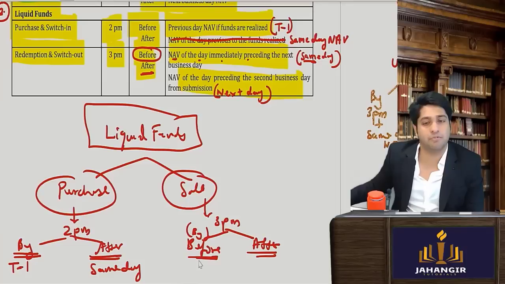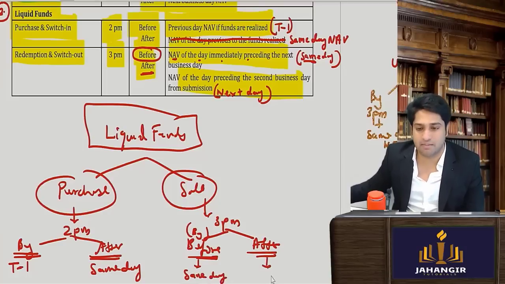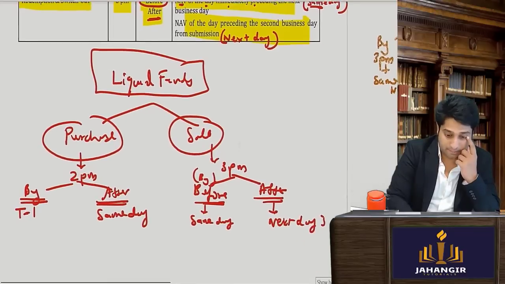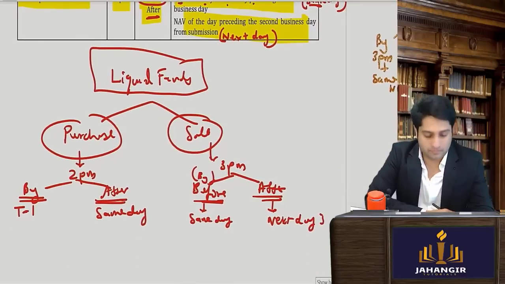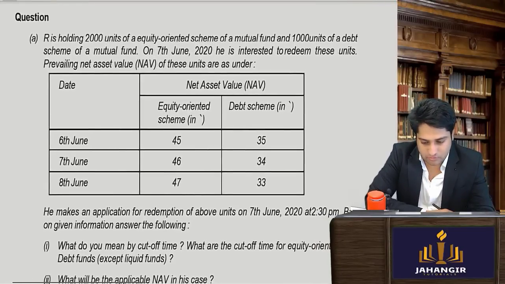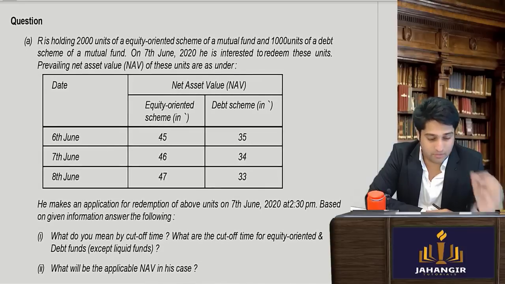If I've done it before 3 p.m., then the same day NAV will apply. And if I've sold it after 3 p.m., then the next day's NAV will apply. Is this clear? So very, very simple. Only in the module they haven't given that well.